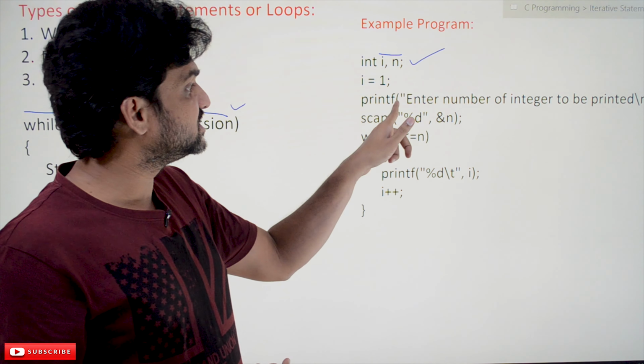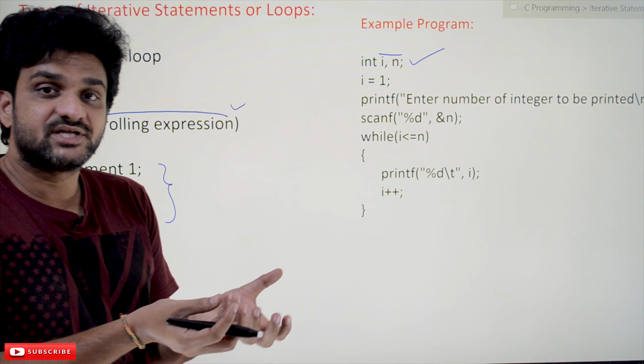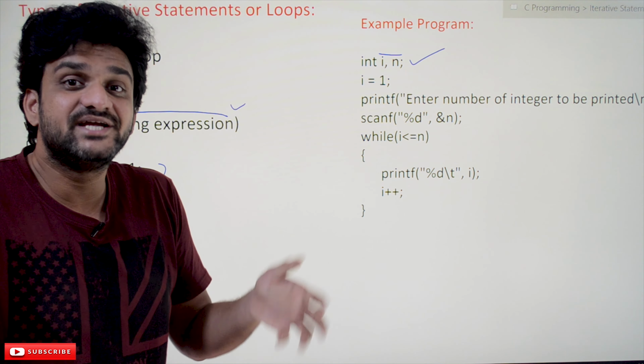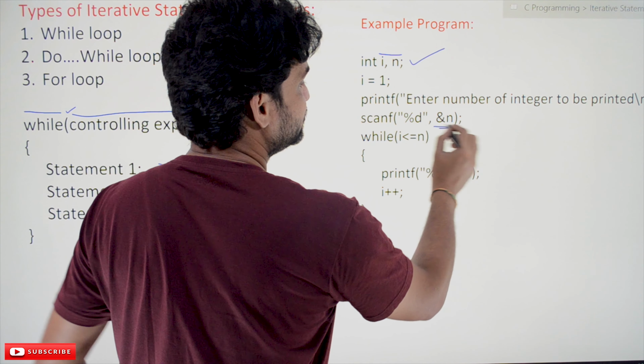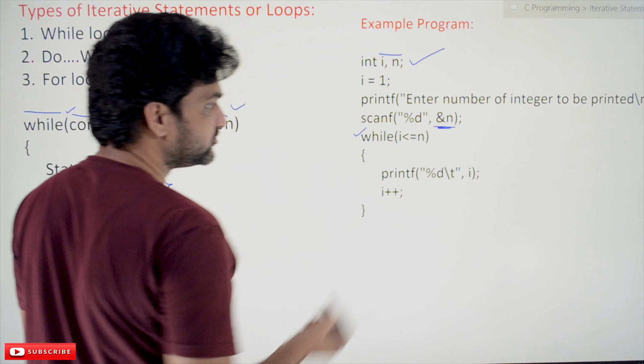So here the printf statement says: enter the number of integers to be printed. So we are giving the user an interface, telling the user how many integers are to be printed. That is given by the user, and it is scanned into the value of n. So this is where the while loop comes into action.